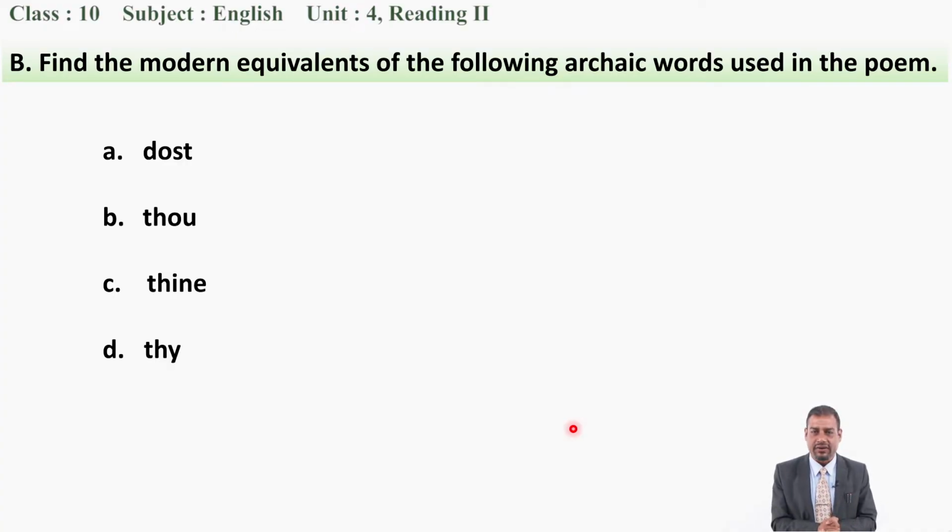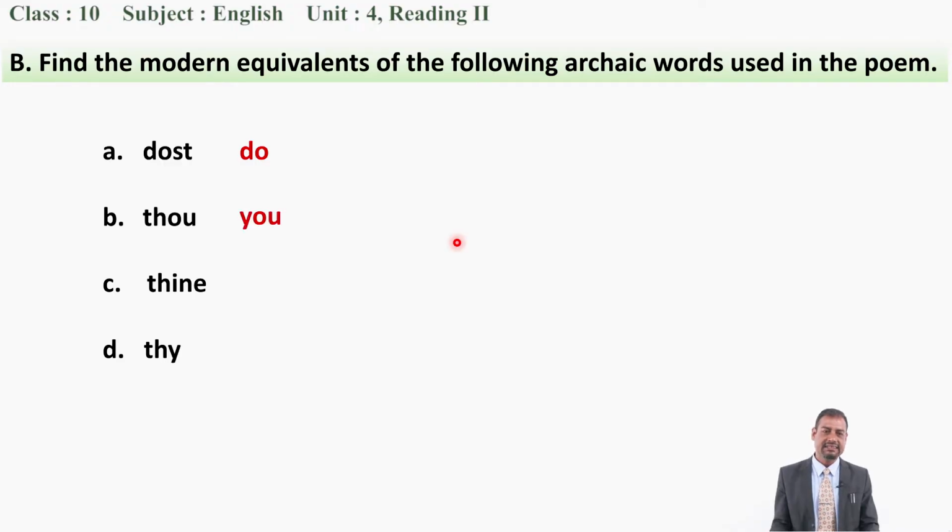Dear students, I hope you might have finished this task. Okay. So now can you tell me what is the modern equivalent for the word dust? Have you got it? Now, the modern equivalent for it is do. In Old English, people used to write dust, but in modern English, we use do. Okay. Similarly, thou. What is the correct modern equivalent for it? Have you got it? So tell me now.